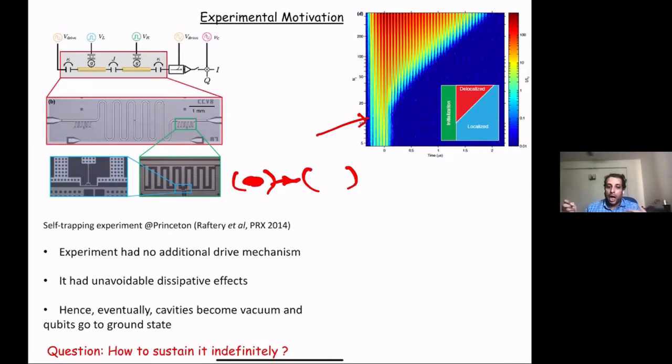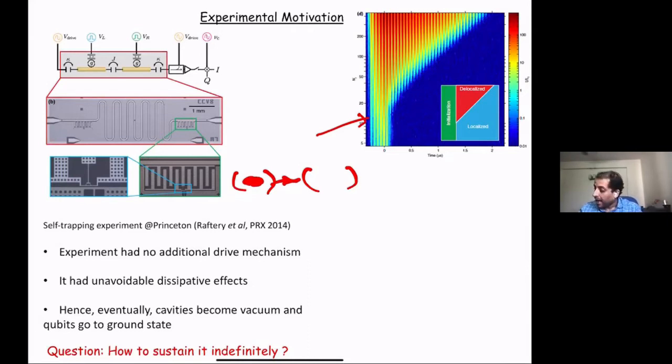So if there is no drive, the steady state is in some sense trivial. So the question is, how do you understand the systems in the presence of a drive? Can I drive the system in a delicate way such that I end up with some highly non-trivial steady states in terms of, for example, the imbalance of the system? Okay, so this is the motivation.